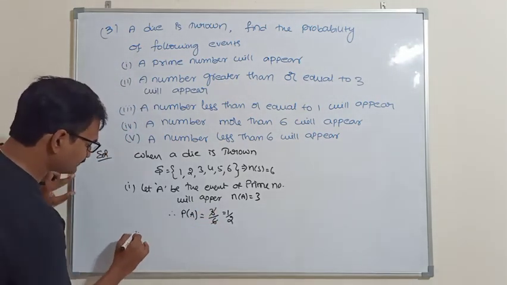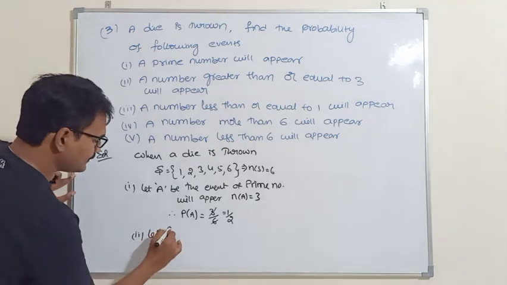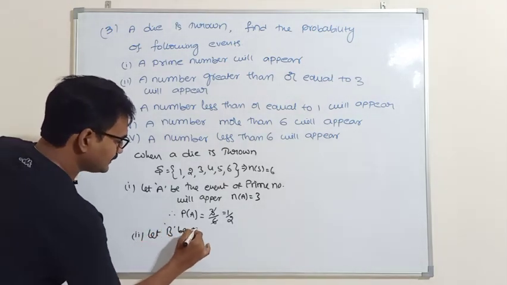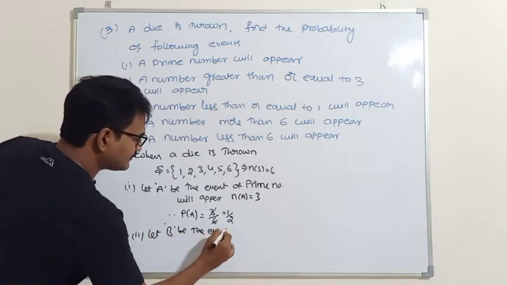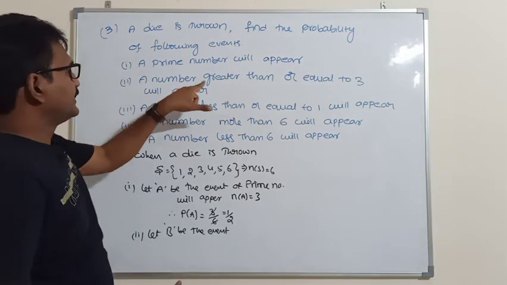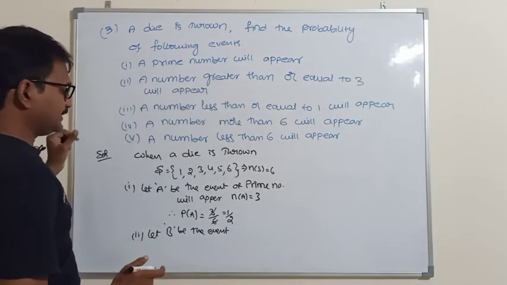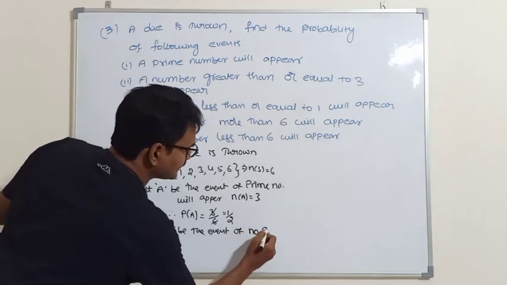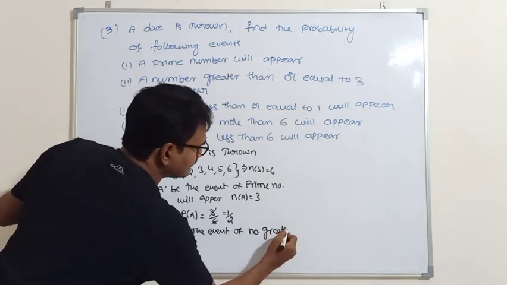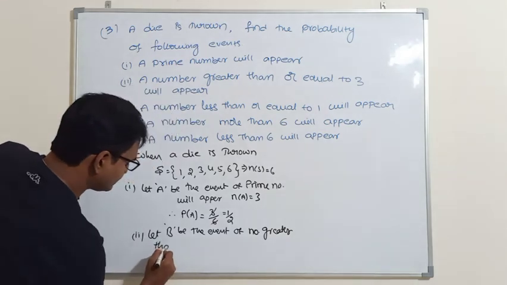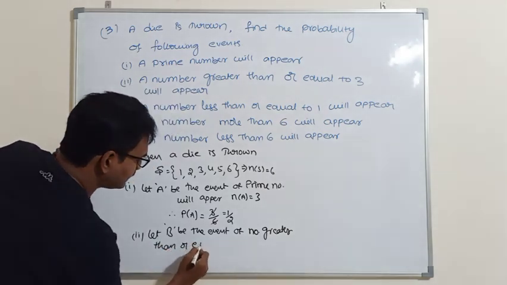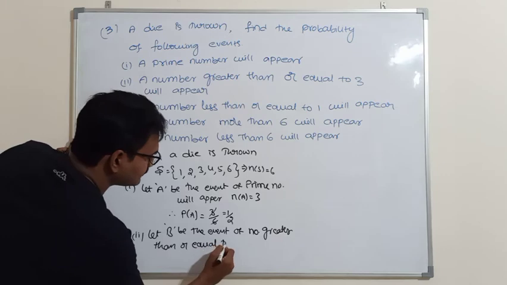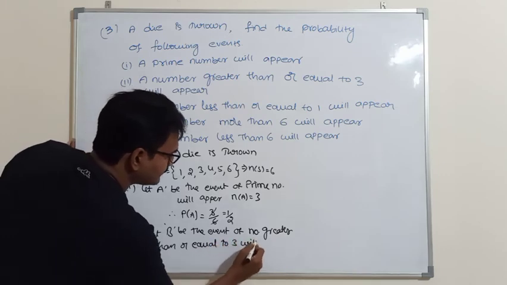Next, second problem. Let B be the event of a number greater than or equal to 3 appearing.